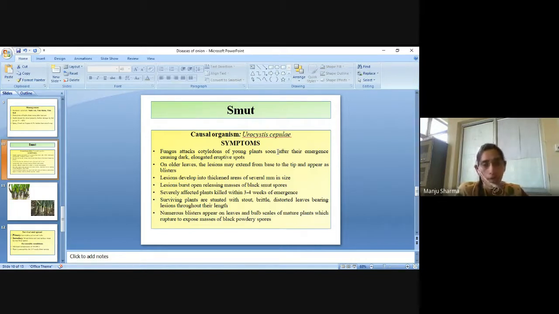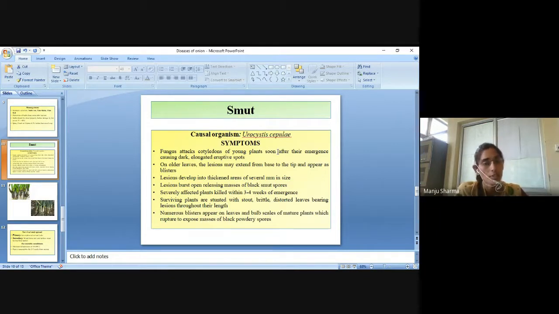Severely affected plants are killed within 3 to 4 weeks of emergence. Surviving plants are stunted with stout, brittle, distorted leaves bearing lesions throughout their length.